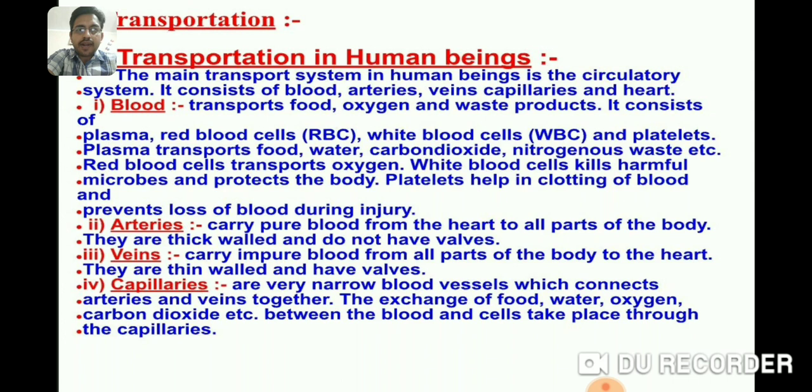Capillaries, on the other hand, are very narrow blood vessels which are made up of one cell thick wall, which connects arteries and veins together. Capillaries form a dense network of blood vessels inside the body organs for the exchange of food, water, oxygen, carbon dioxide between the blood and cells. In capillaries, the blood flows slowly.